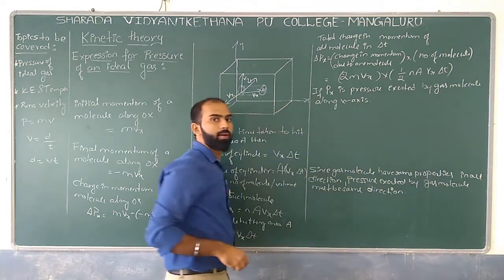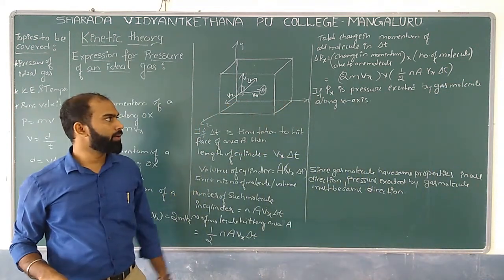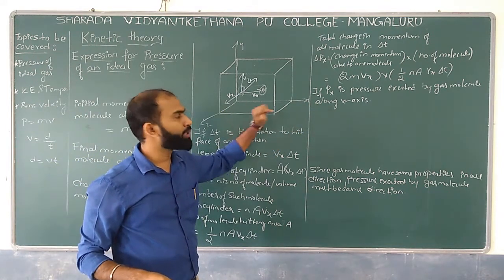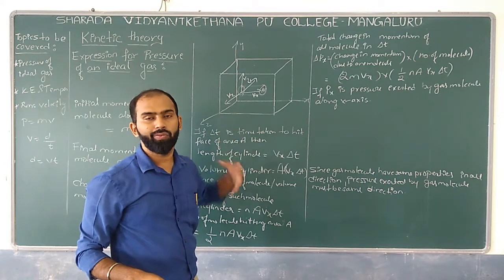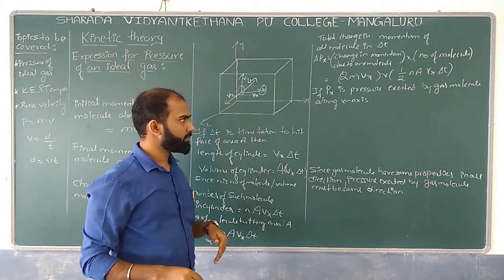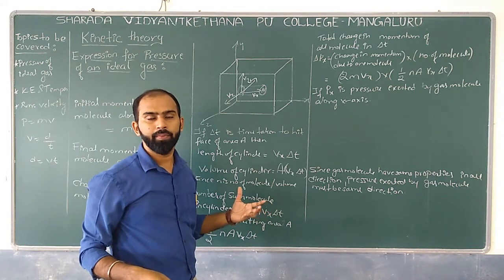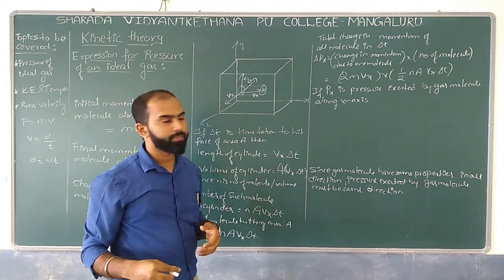Now, one more relation you have to remember. If Px is the pressure exhibited by a gas molecule along the x-axis, what is the formula we know? First we find the force. What do you mean by force? F equals m into a.